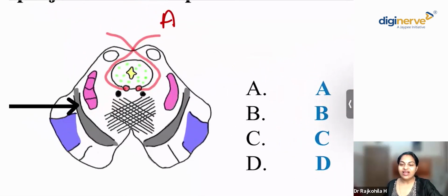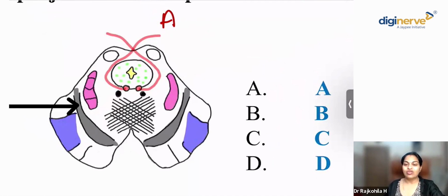How many cranial nerves are there? There are 12 cranial nerves, isn't it? Okay. Which is the only cranial nerve that exits from the dorsal surface of the brainstem? Anyone? The only cranial nerve that exits from the dorsal surface of the brainstem.